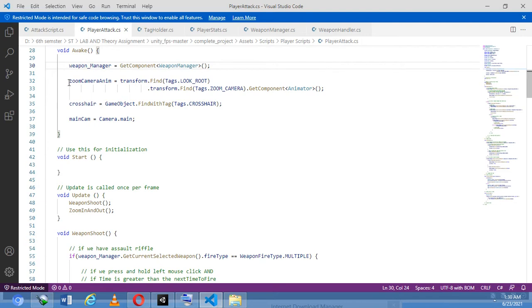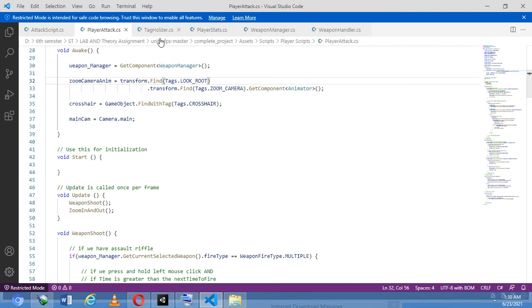The zoom camera anim is equal to transform dot find tags dot look root. We are telling it to transform and find the target. This script is attached to the player. So what we are telling it is to find the tag named look root.